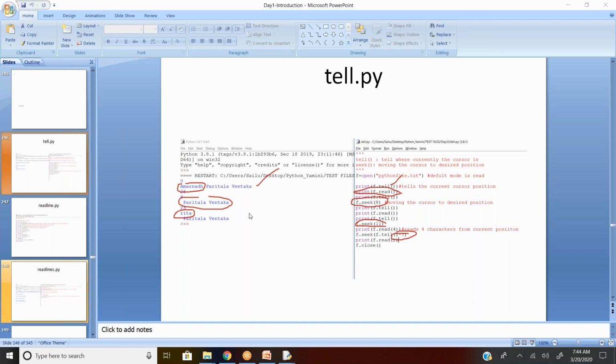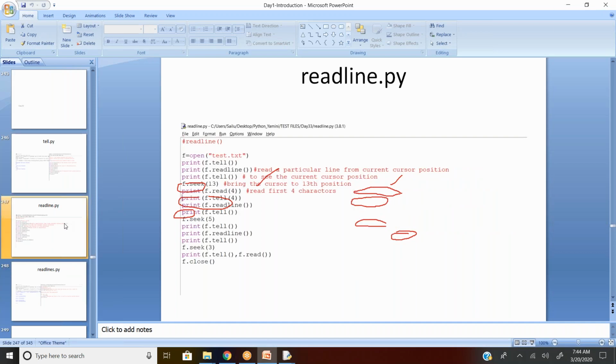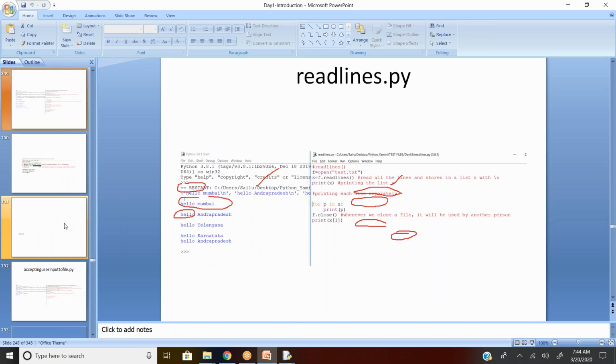I want to read only the last 4 positions, then use a backward index also. Once you finish your analysis, you can go for f.close. Any questions? How to use forward index and how to use backward index? Or do you want me to go into detail on this?